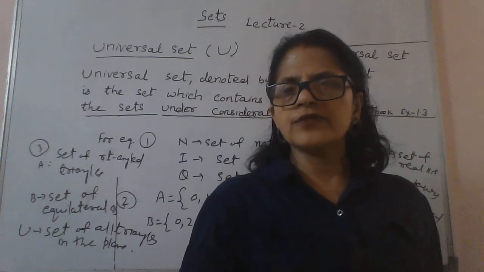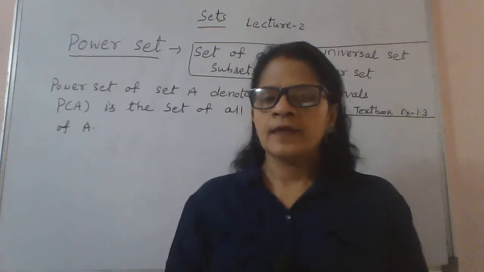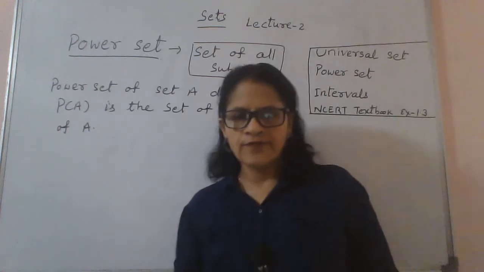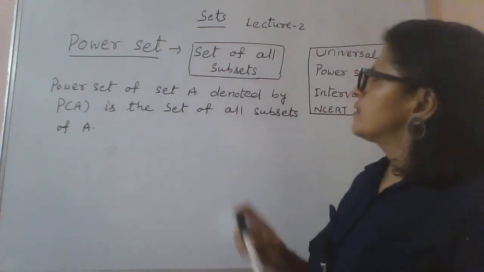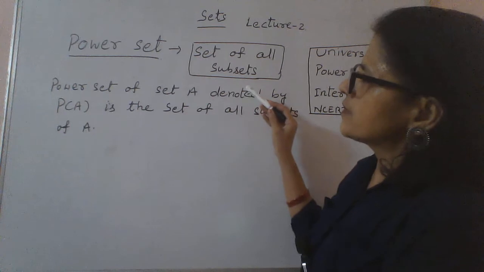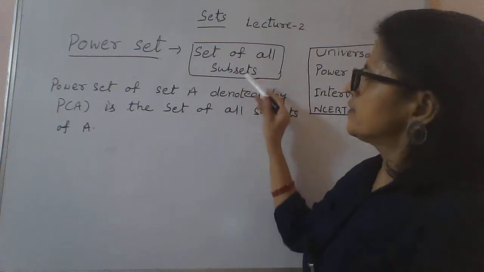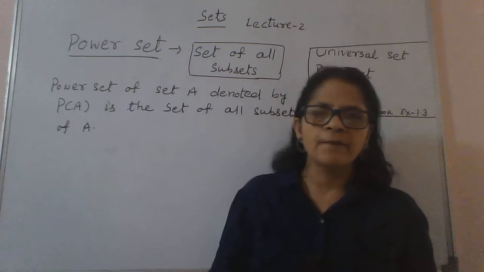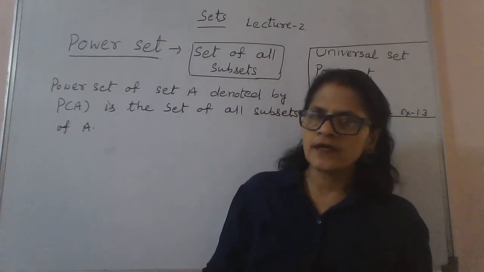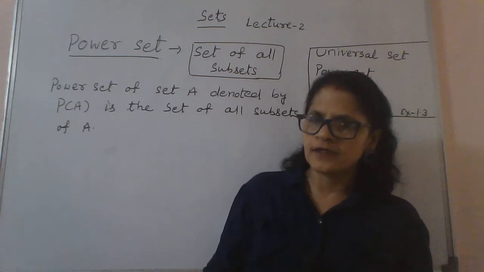Okay, we will proceed to the next. So, the power set of A. Power set of any set. So what is a power set? It is the set of all subsets. So the keyword for power set is "set of all subsets."